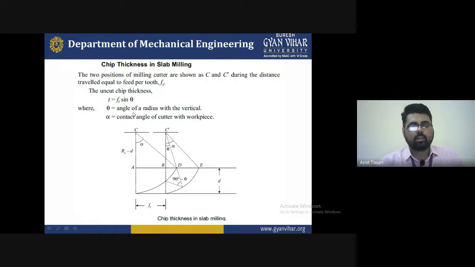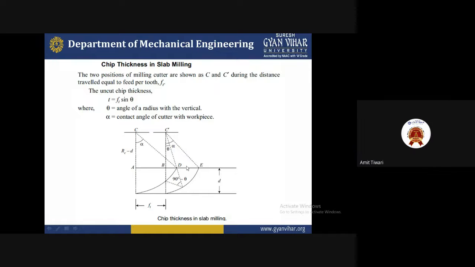Theta is equal to the angle of the radius with the vertical. Alpha is the angle of the cutter with the workpiece. So keep in mind that phi is equal to theta, the angle of the radius with the vertical, and alpha is the contact angle of the cutter with the workpiece. In the diagram, the C section is the initial position and C dash is the final position after the feed moves across the surface. The angle inclined on the surface at C is alpha, and in the case of C dash it is alpha plus theta. You can see it inside.